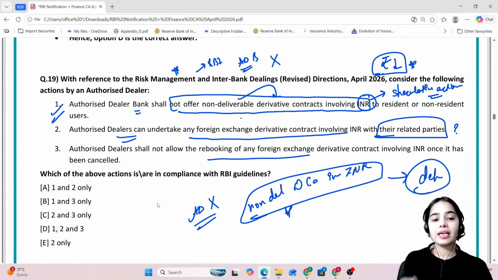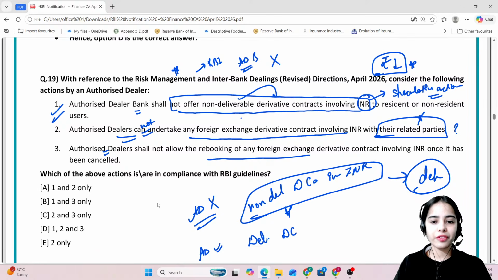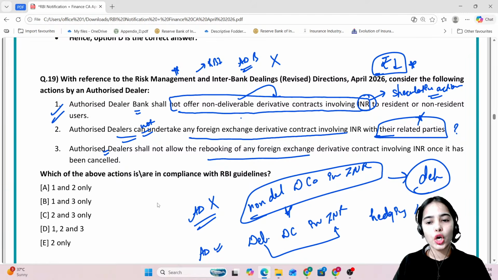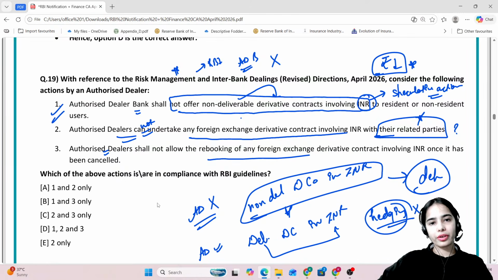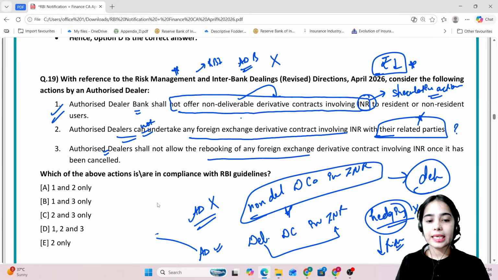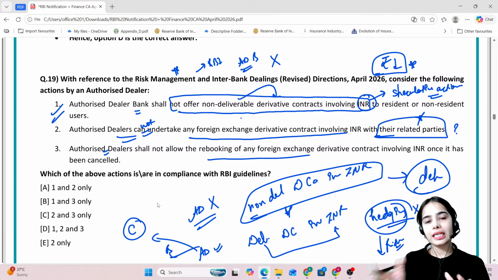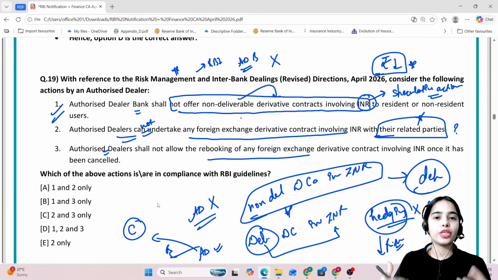Okay, authorized dealers can undertake any foreign exchange derivative contract involving INR with their related parties. No, authorized dealer banks cannot undertake such derivative contracts with their related parties. Authorized dealers shall not be allowed to rebook. Even if authorized dealers are allowed to offer deliverable derivative contracts involving the INR, where the Indian rupees are actually delivered, these contracts are usually used for hedging purposes, not for speculation. These deliverable contracts are used for reducing your risk, not for speculation. But if there is cancellation of the contract and then rebooking of the contract, that means these deliverable contracts are also being used for speculation.